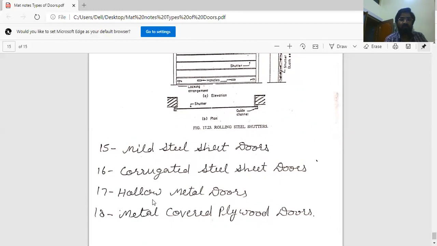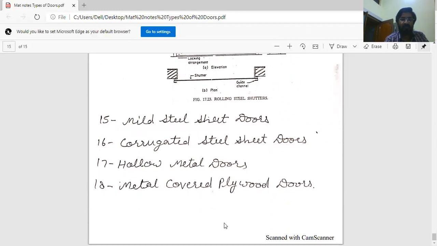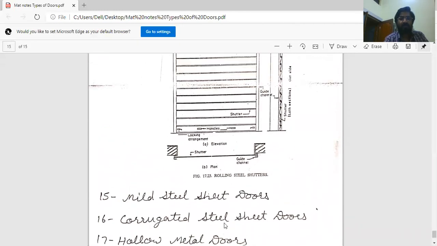And other types of door are mild steel sheet door, corrugated steel sheet doors, hollow metal doors, metal covered plywood doors, plywood inside and outside metal covering. These are some doors generally provided in buildings.